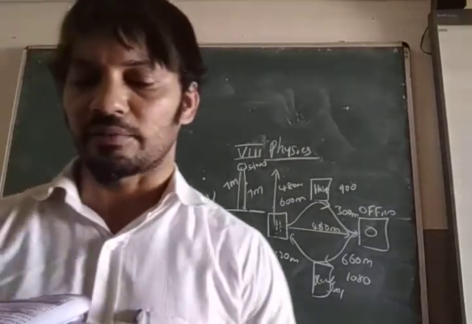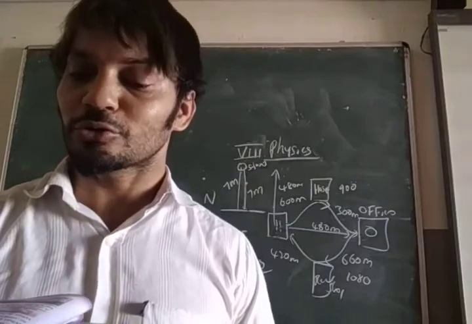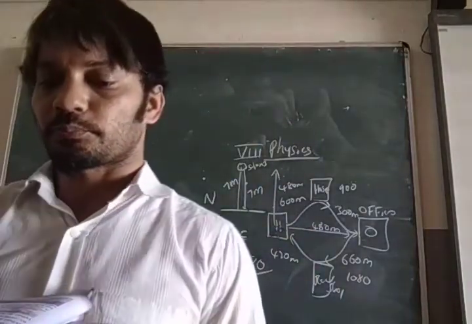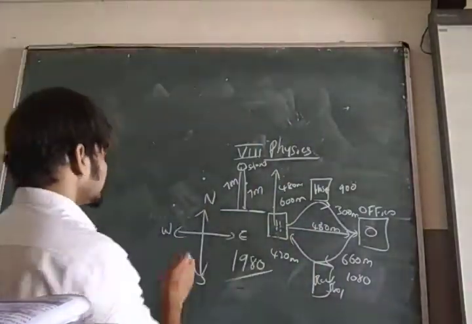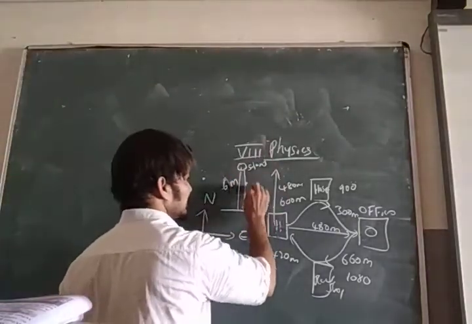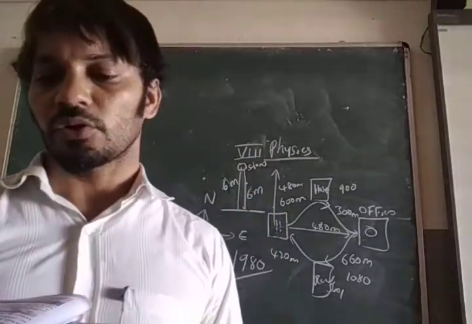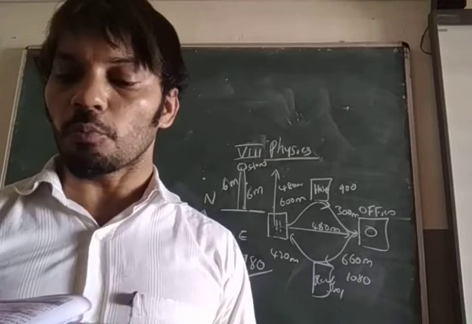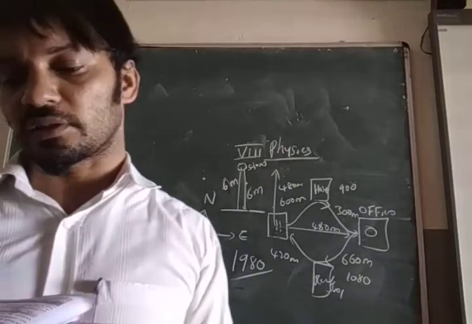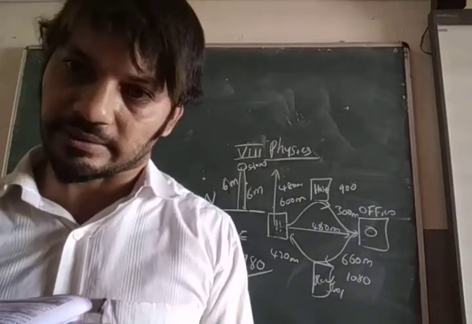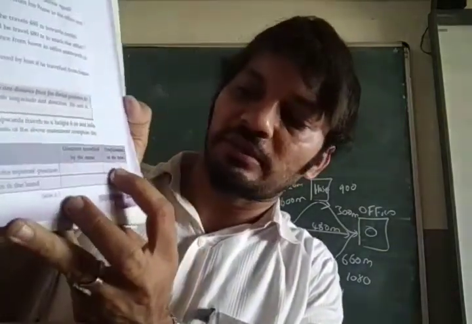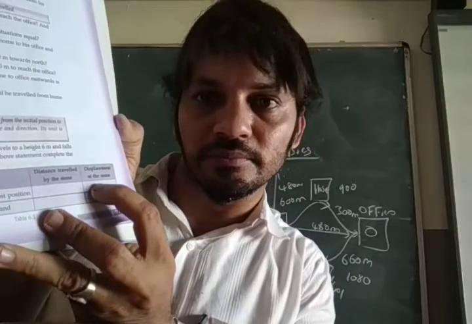Look at the table given. I will tell one example: a stone thrown vertically up. One stone is thrown upward and it travels 6 meters, and coming back also 6 meters. Question: when the stone reaches the topmost position, how much distance? 6 meters. What is the displacement? 6 meters, because it is straight, no?